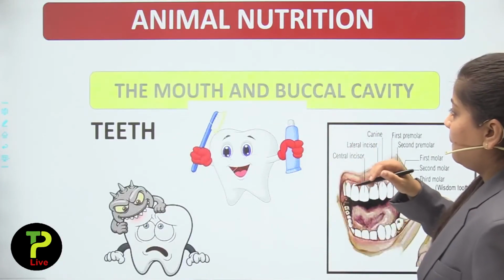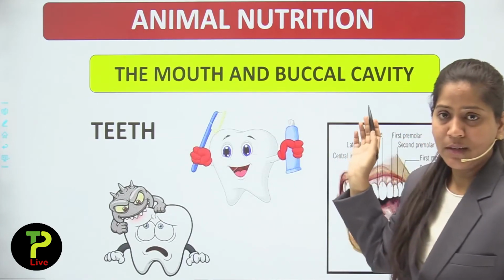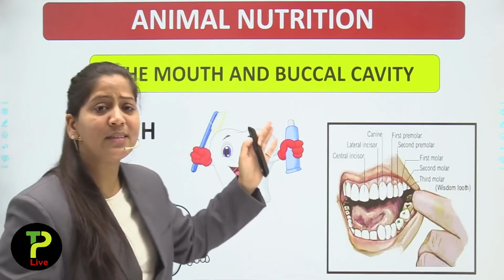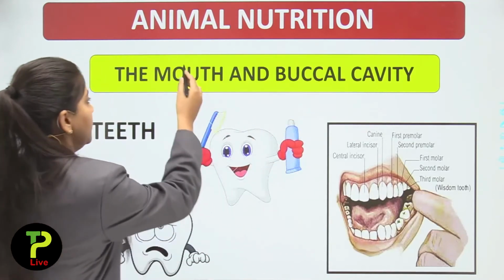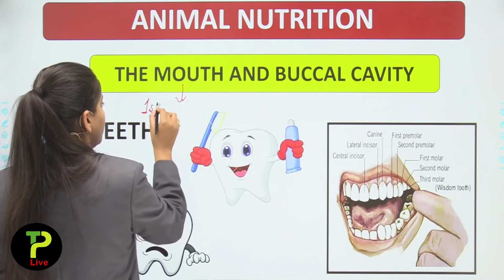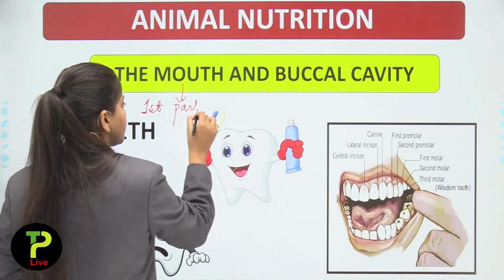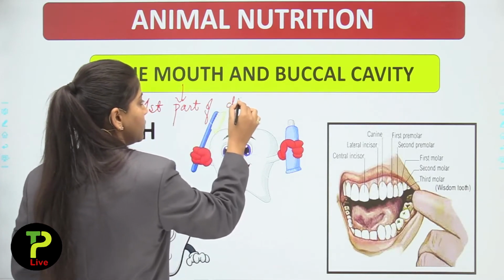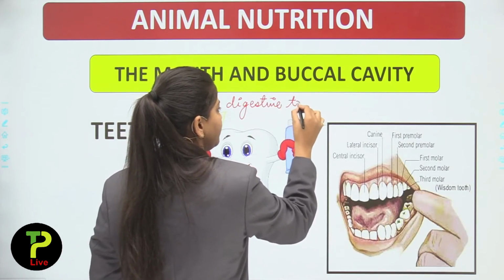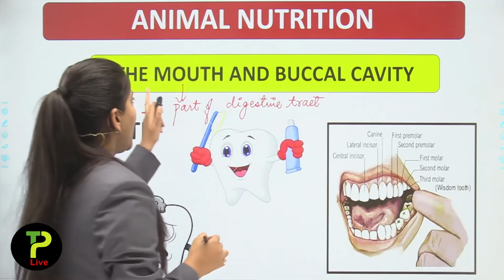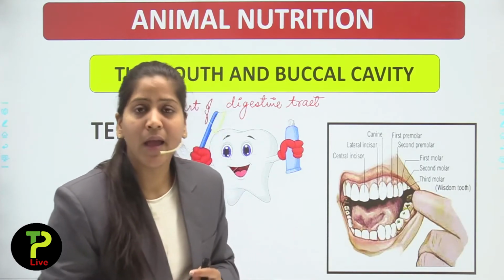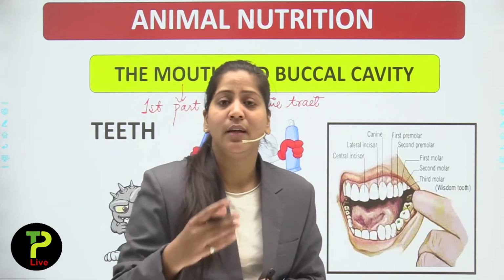This is the mouth and buccal cavity. The mouth, or buccal cavity, is the first part of the digestive tract, and the mouth or buccal cavity comprises teeth, tongue and salivary glands, which we will discuss in detail.